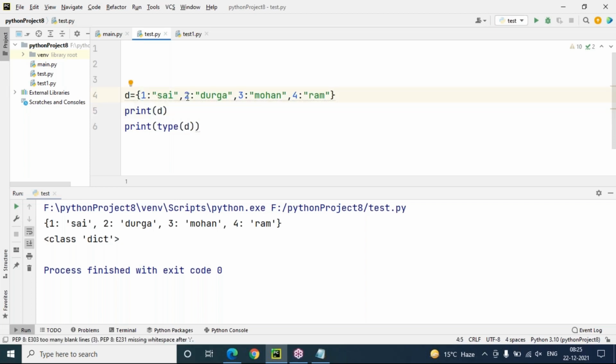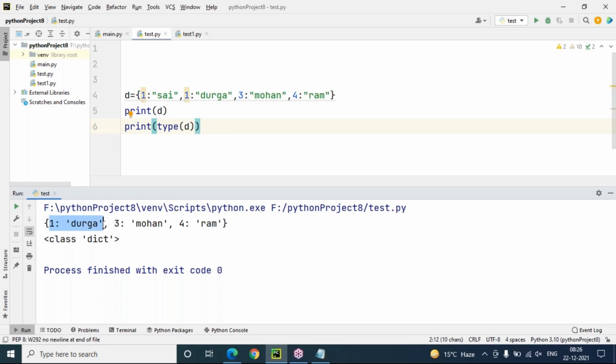What will happen, sir, if I include one more key? You can say duplicate keys are there. I said key must be unique, but here there are duplicate keys. So of these two pairs, only one pair will be printed, not both. Now you can see only one Durga pair. Observe here, only one pair: one is the key, Durga is the value.